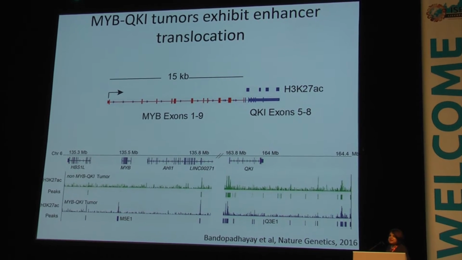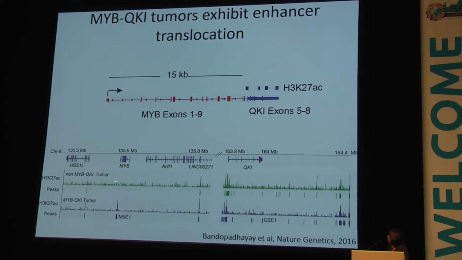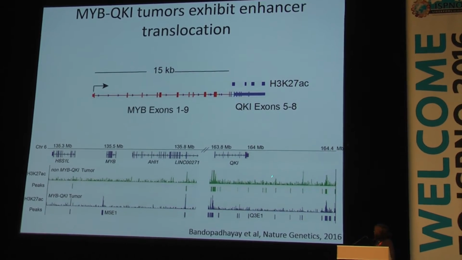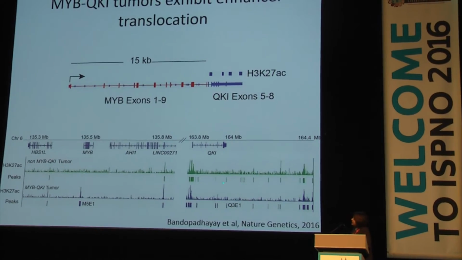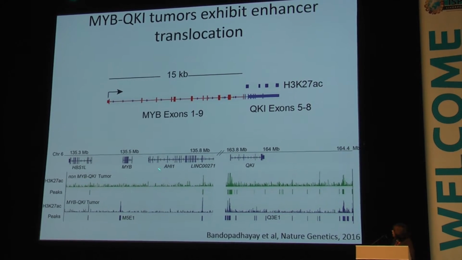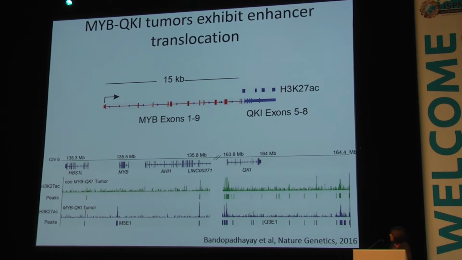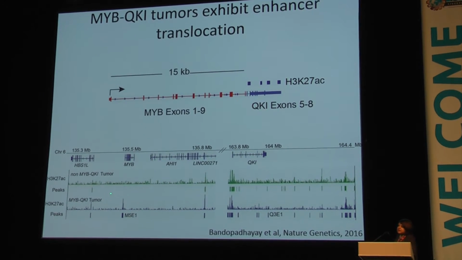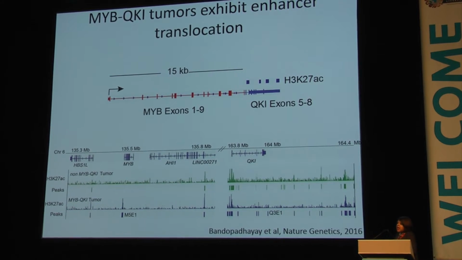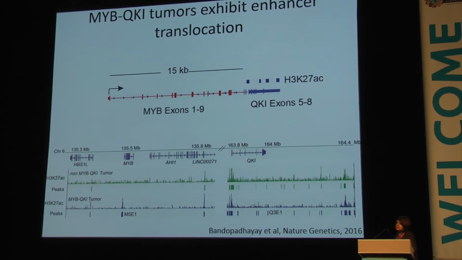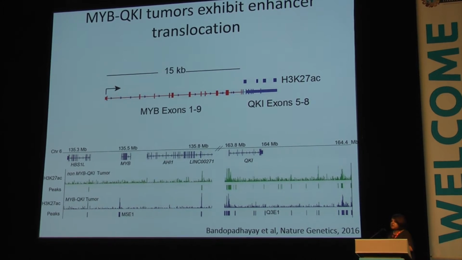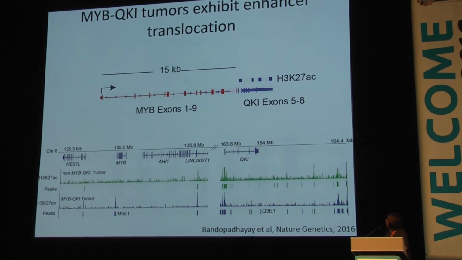And when we performed ChIP sequencing of actual low-grade gliomas, on the top track here we're showing a BRAF-driven tumor, and the bottom is an angiocentric with MYB-QKI. In both tumors we observed many enhancers and superenhancers associated with QKI, since it's so important in brain. The BRAF-driven tumor has no enhancer associated with MYB, whereas we observe an aberrant enhancer at the MYB promoter of MYB-QKI tumors and a proximal translocation. And when we performed functional assays, we were able to confirm that these enhancers were able to activate the MYB promoter and that the fusion itself is also able to act on its own promoter.